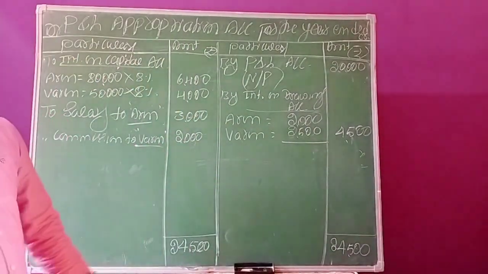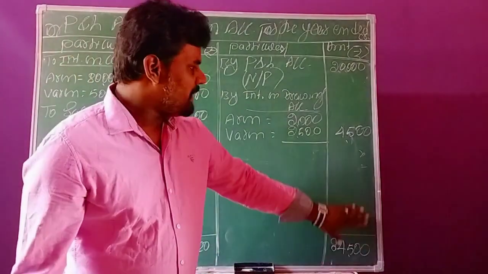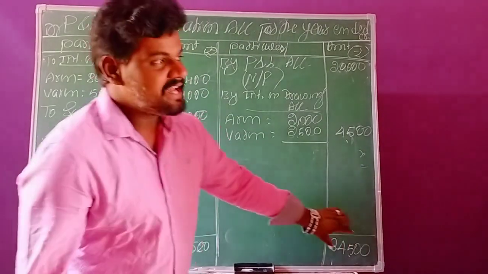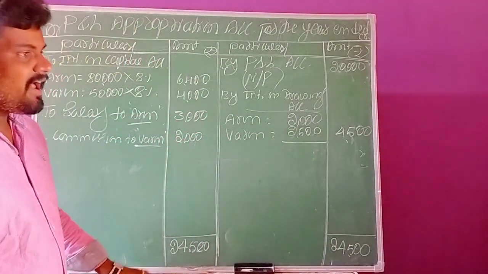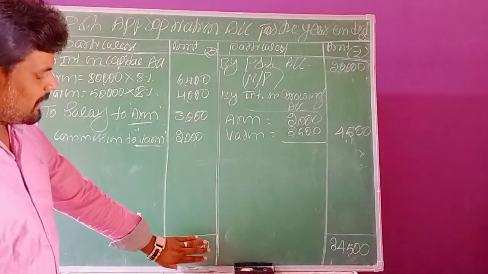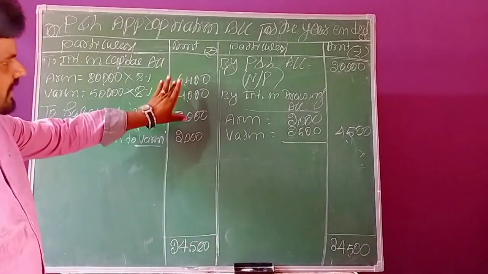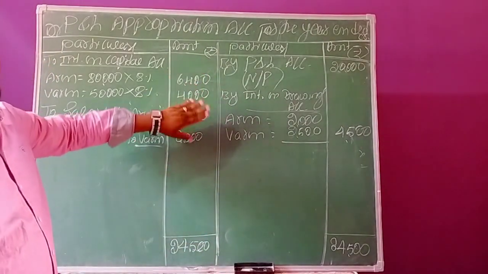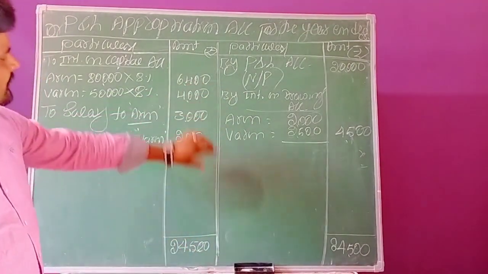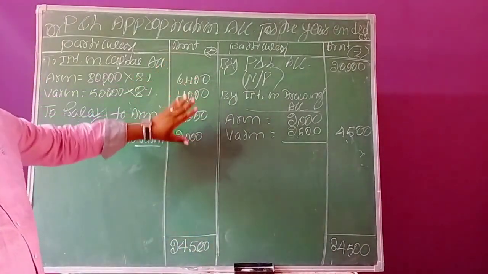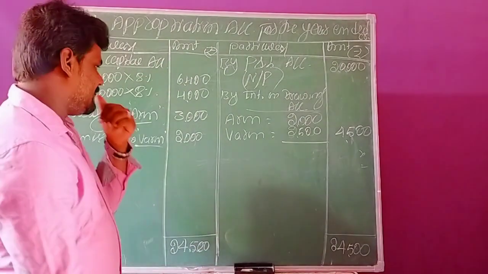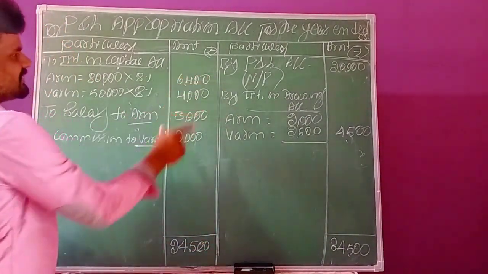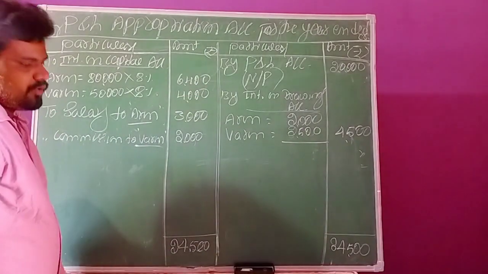So here the total credit balance is more. We transfer the total credit balance to the debit side, and from this credit balance we need to discharge, that is, deduct, all the necessary transactions on the debit side. Discharge means settle or clear. We deduct all the values in the debit side amount column.